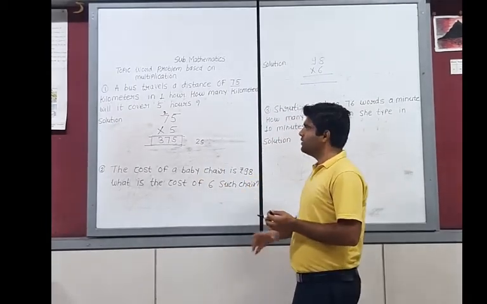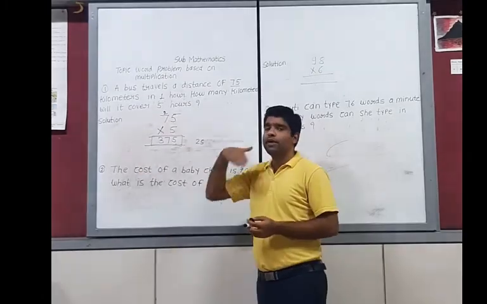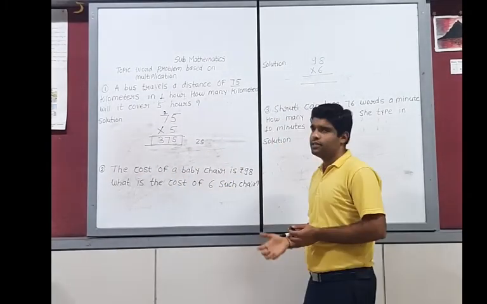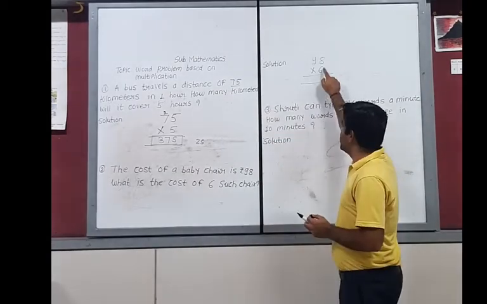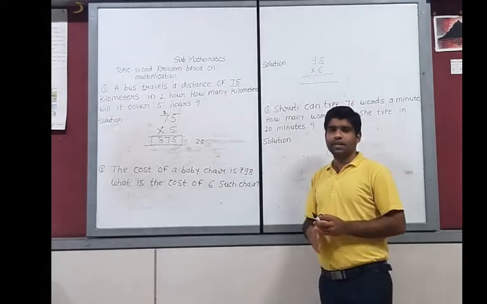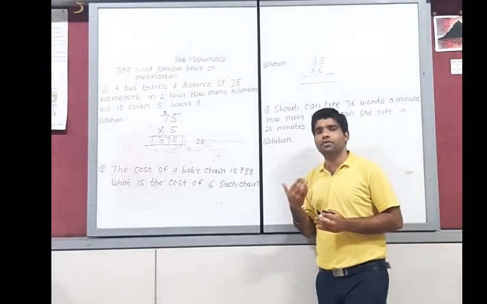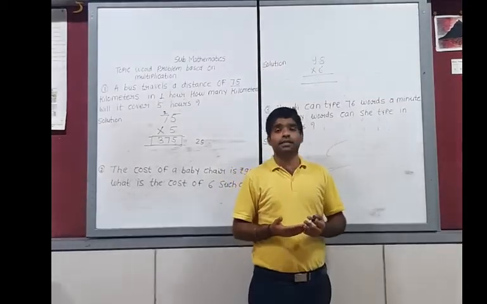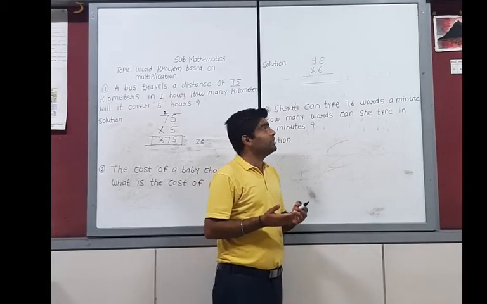Okay. And this example can also be solved using expanded notation. 75 you can also write as 70 plus 5. Okay, this method is also applied. And 98 multiplied by 6. Now we have to do simple multiplication. Here will be 6 ones are 6, 6 twos are 12, 6 threes are 18, 6 fours are 24, 6 fives are 30, 6 sixes are 36, 6 sevens are 42 and 6 eights are 48.